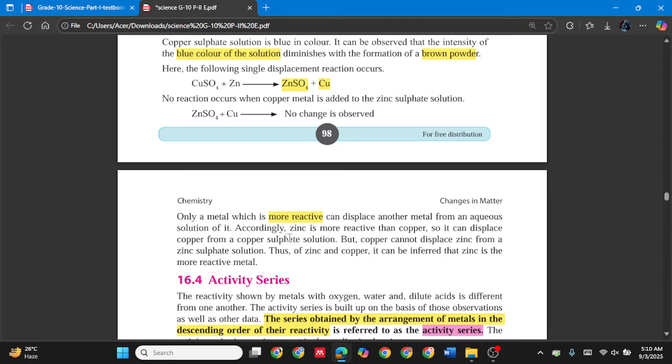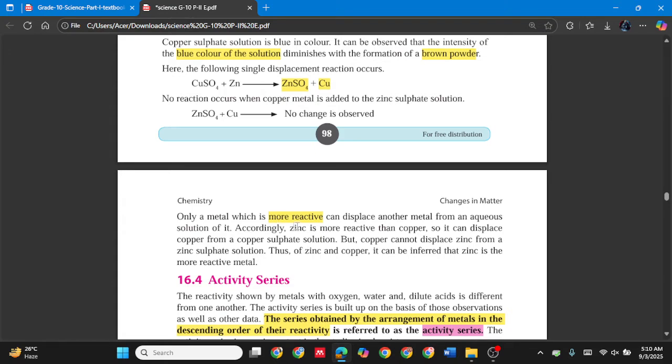Accordingly, zinc is more reactive than copper. So it can displace copper from a copper sulfate solution. But copper cannot displace zinc from a zinc sulfate solution. Now you see that copper can be displaced by zinc, but zinc cannot be displaced by copper. That means zinc made the bond and it can't be broken. It is very strong. Even though we put copper into zinc sulfate solution, it doesn't give any change.